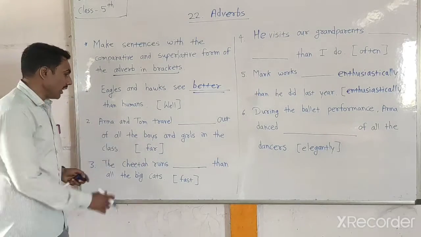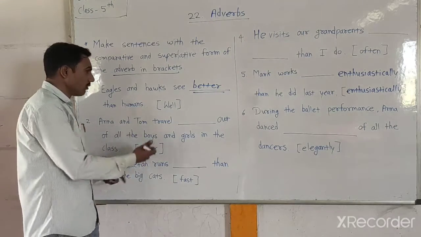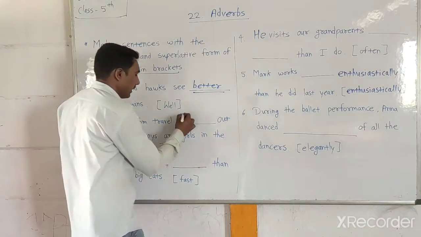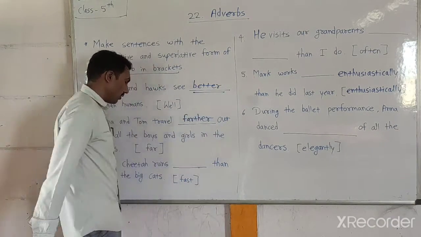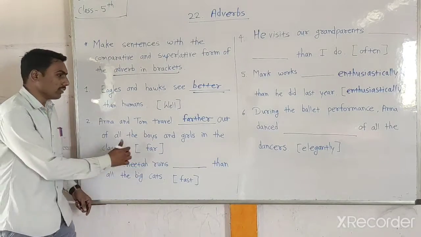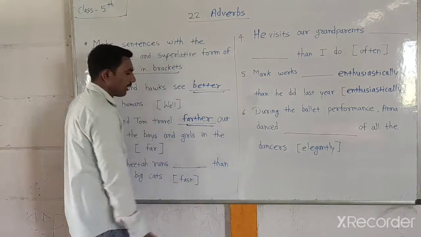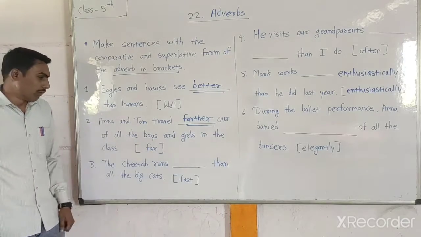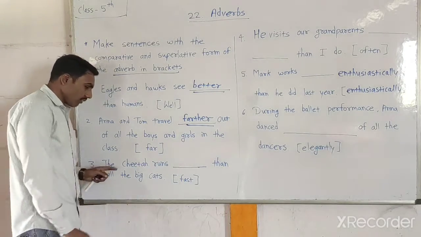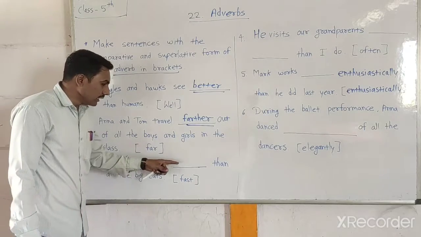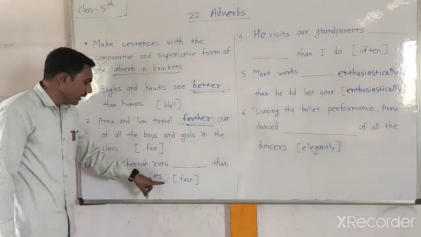According to this sentence meaning, you have to use the comparative form here, and that is further, F-A-R-T-H-E-R, further. Are you getting that? According to sentence meaning, you have to use the comparative form of that adverb. Now the third sentence is here. The cheetah runs dash than all the big cats.